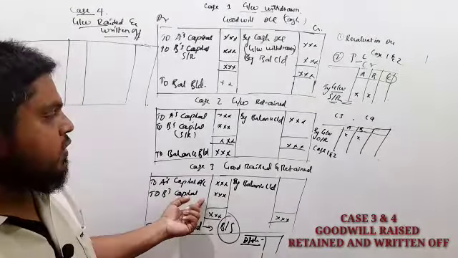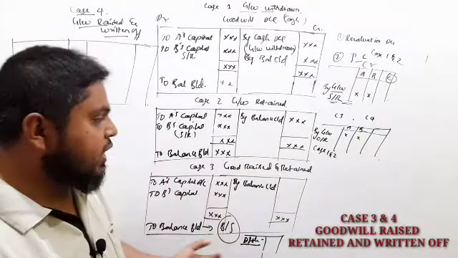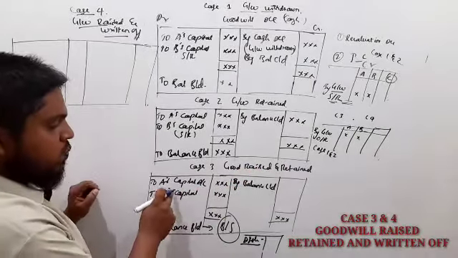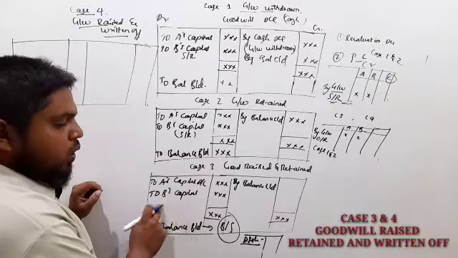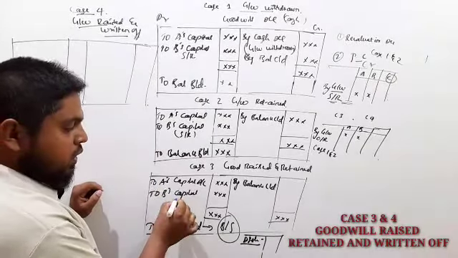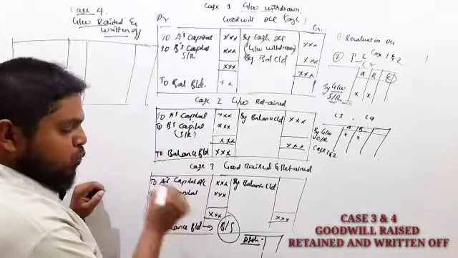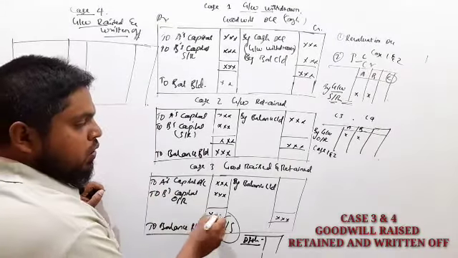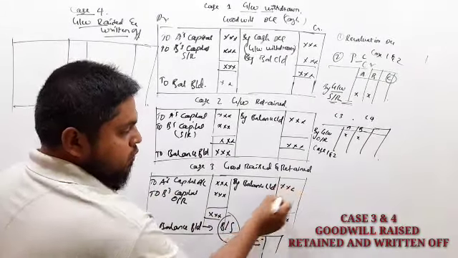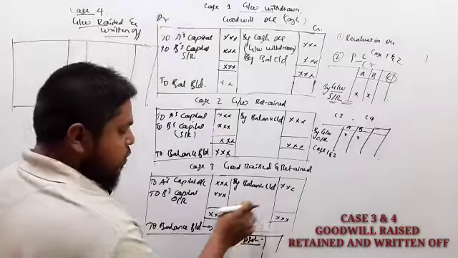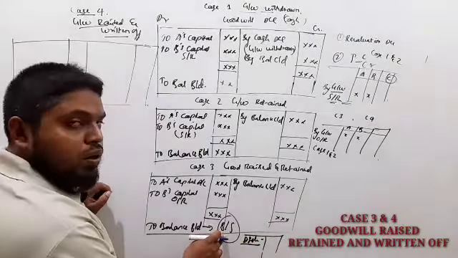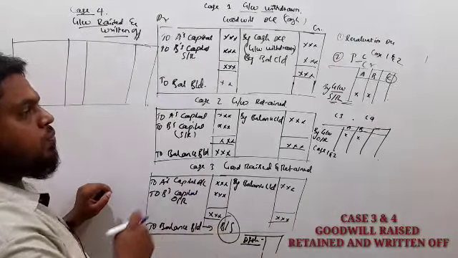So this is case 3, goodwill raised and retained in the business. This goodwill amount we have to share among the old partners in the old ratio, and this balance we have to close. After closing this balance, transfer to the new balance sheet.